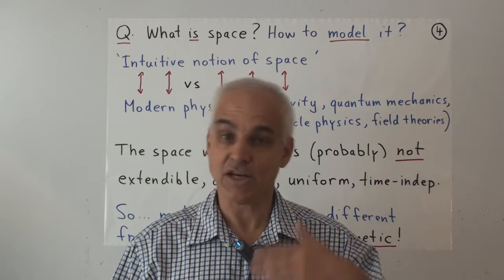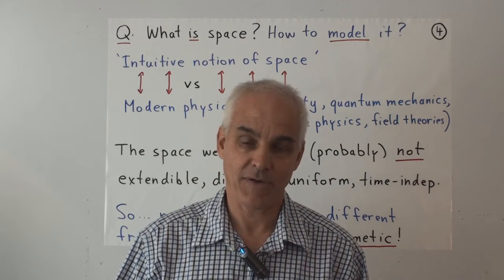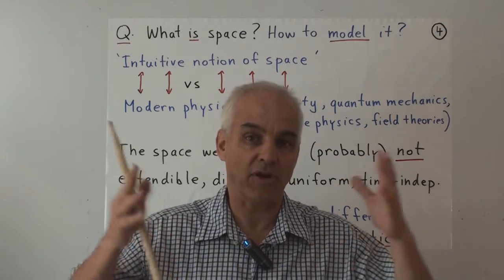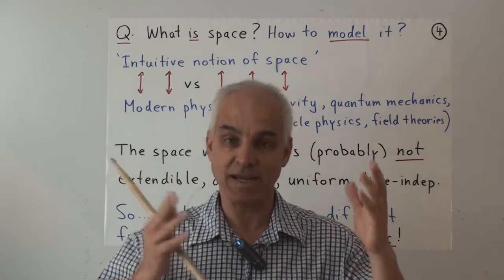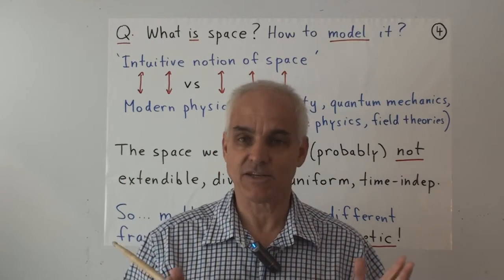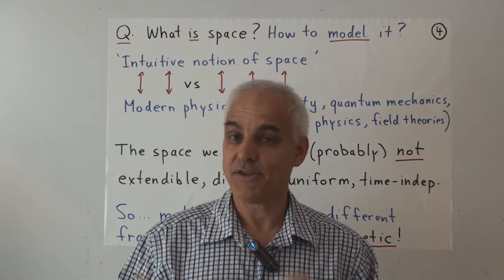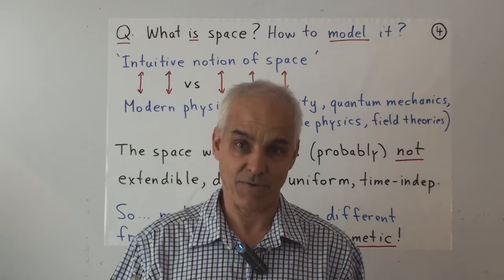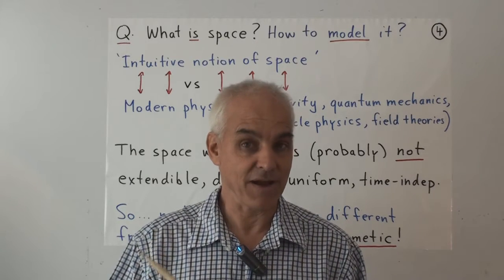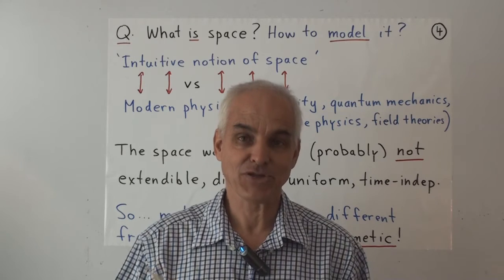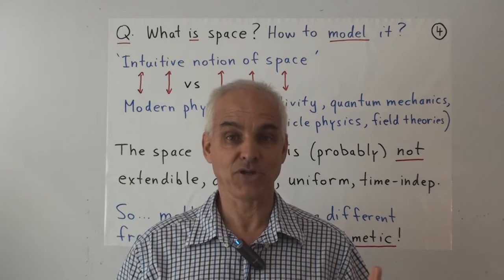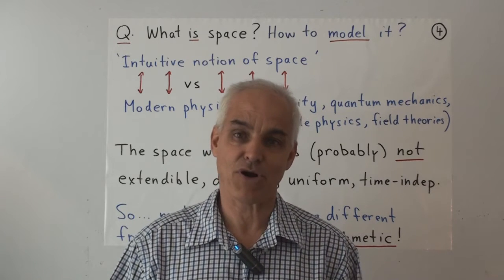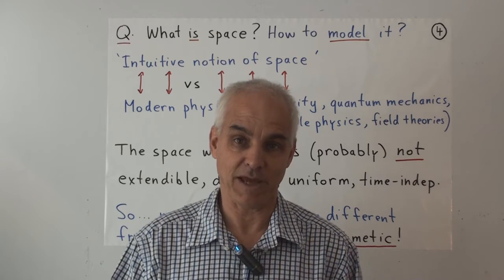Now, people used to have an intuitive idea about what this was. They used to perhaps even think that it was almost self-evident that there was a God-given notion of space in our minds. Now, perhaps that's partly true psychologically, but in the 20th century, theories of modern physics have played havoc with our notions of intuition when it comes to space. It turns out that the world in which we live in terms of space and time is much, much more complicated than anything we could possibly have imagined.